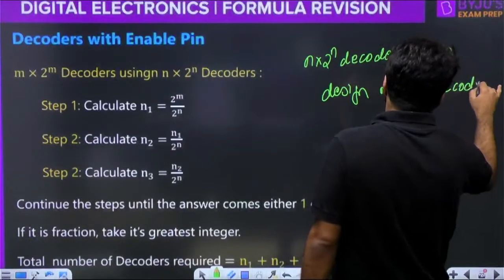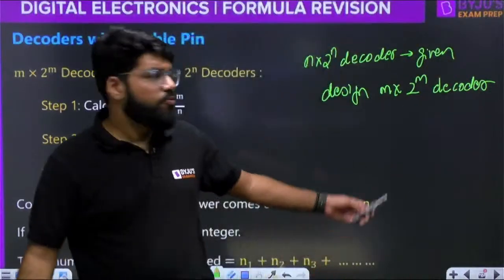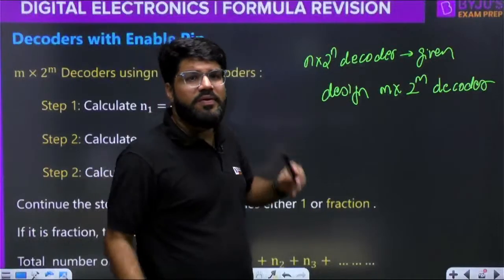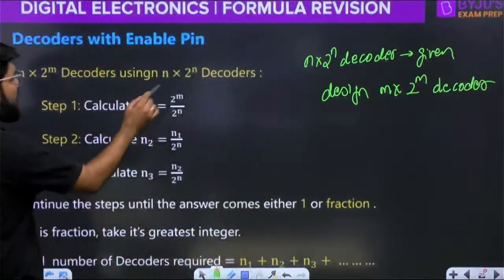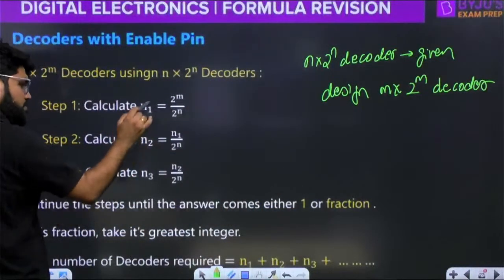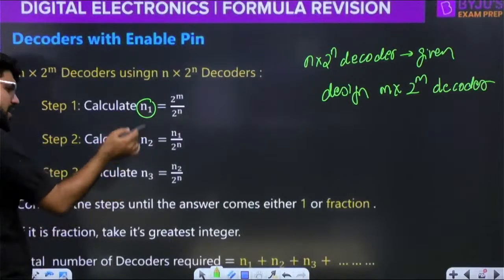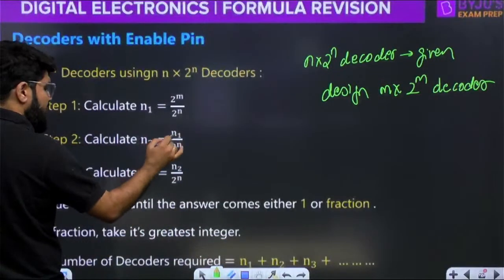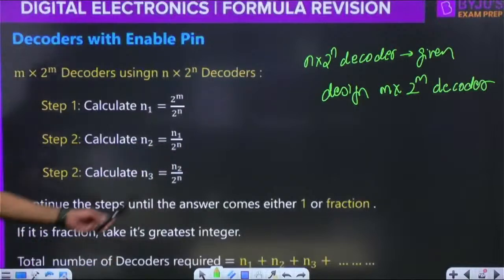The decoder that you have to design has 2 power m output lines. The given decoder has 2 power n output lines. Divide both: 2 power m upon 2 power n. Suppose you get n1. Then divide again: whatever result you obtain, n1, divide by 2 power n. Further divide by 2 power n.